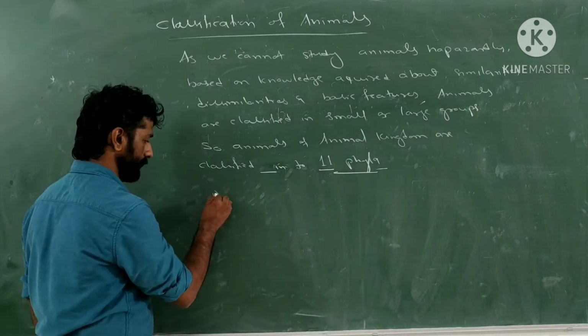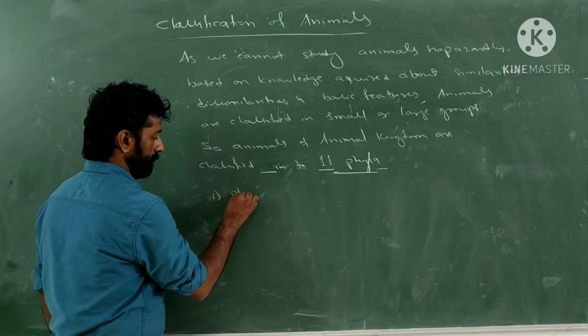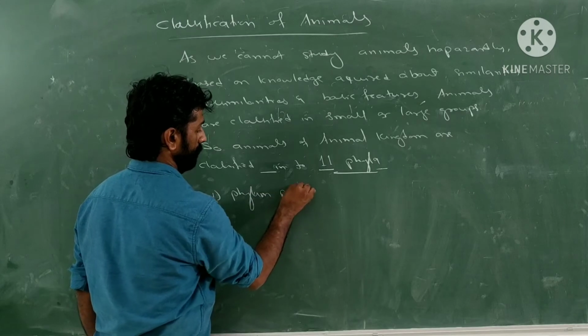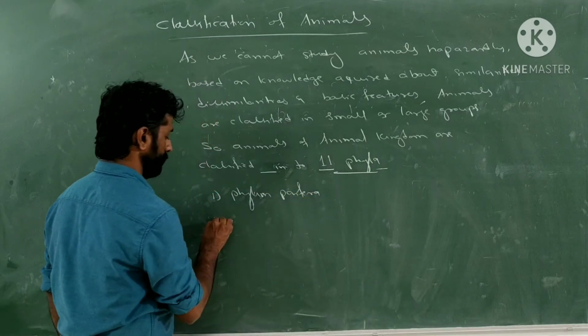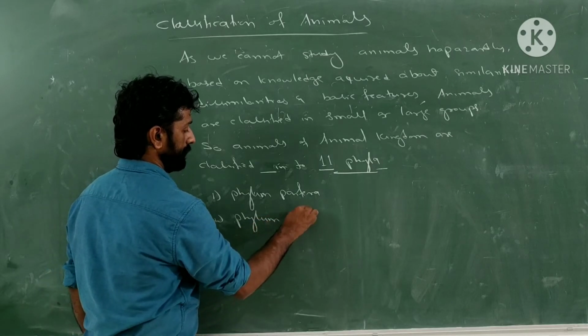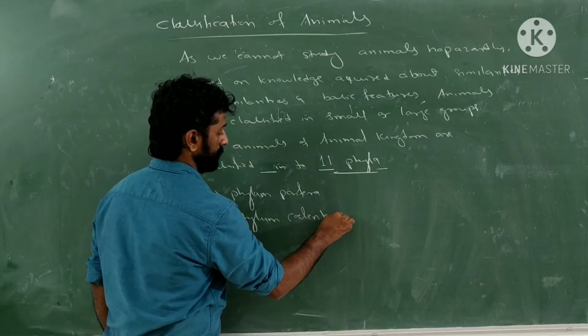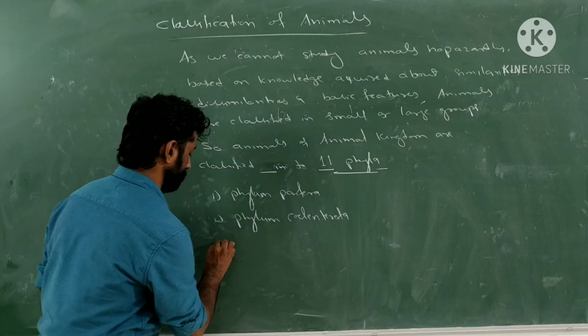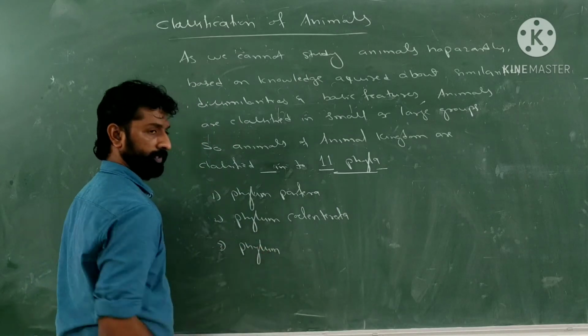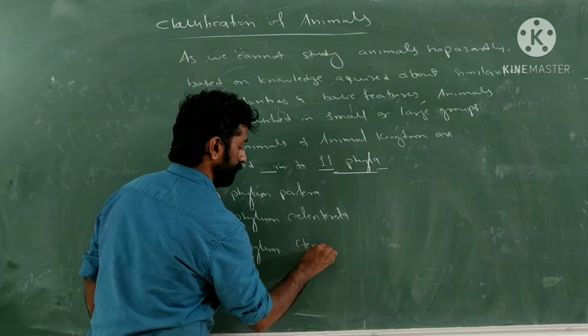In that, what is the first one? The first one is phylum Porifera. Next is phylum Coelenterata. Next is phylum Ctenophora.